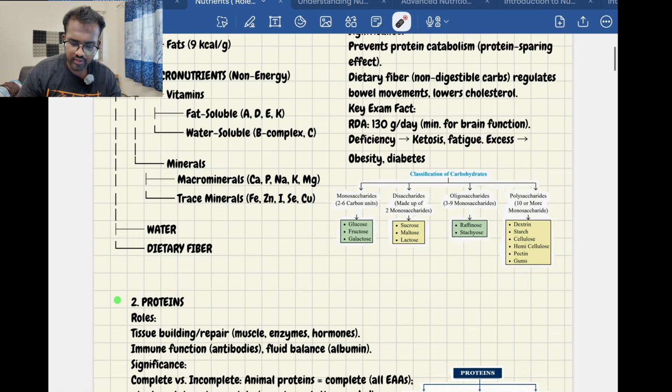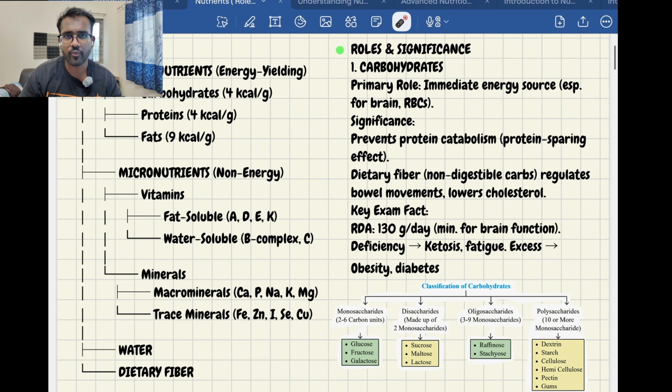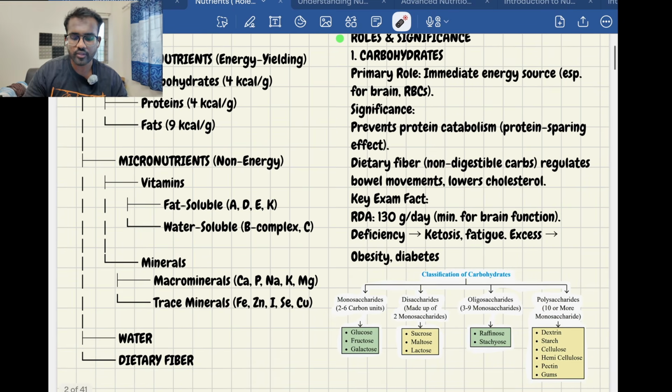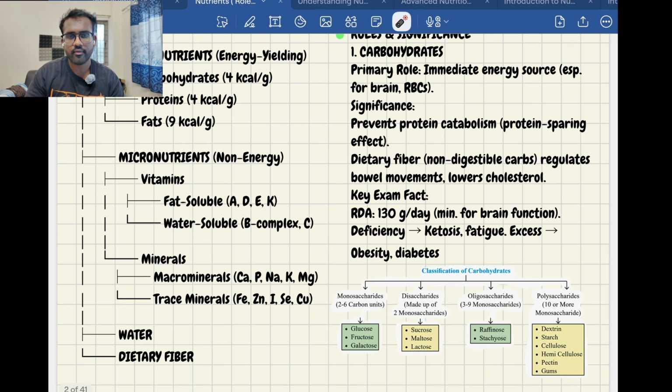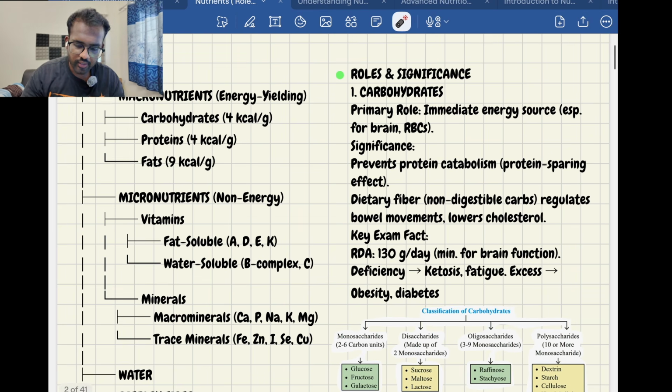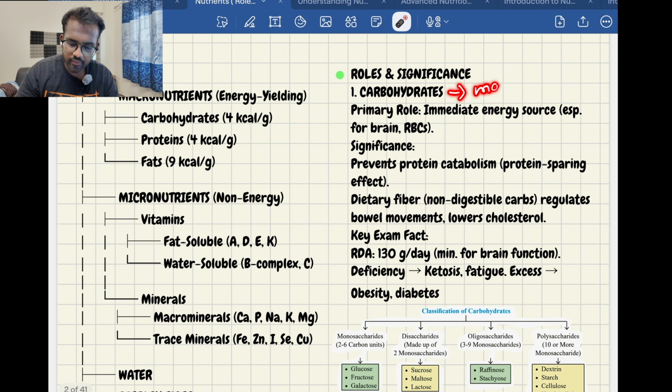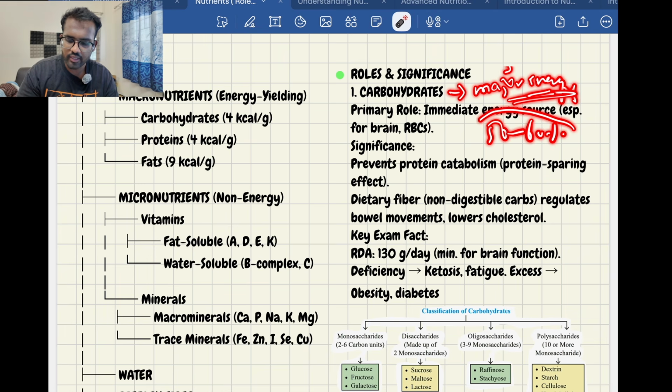Remember, very, very important. These are the things you have to remember in the carbohydrates. The main thing you have to remember from the exam point of view is that carbohydrates are the major energy source in the body. 50 to 60% of the total calories will be provided from the carbohydrate.